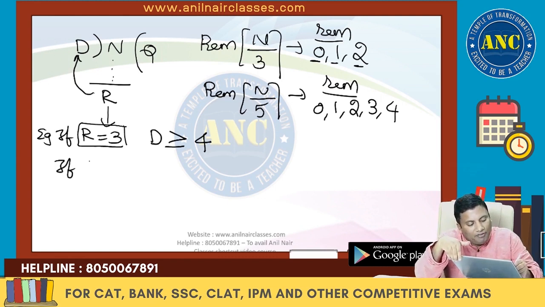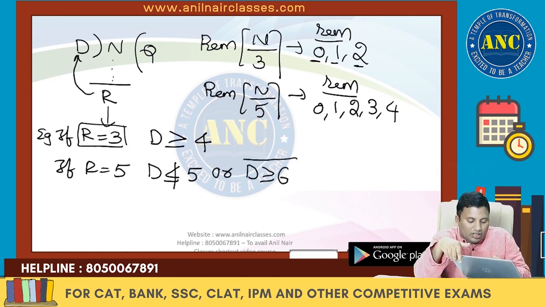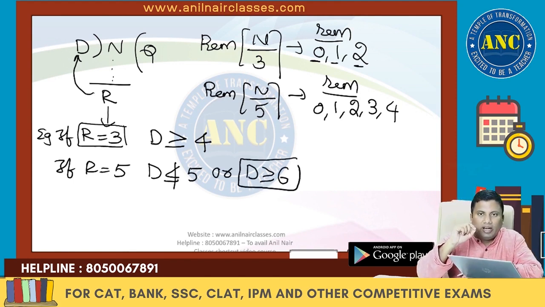Similarly, if a remainder is 5, the divisor cannot take any value less than or equal to 5, or in other words, d is greater than or equal to 6. Each and every key point I am mentioning, write down in your notebook, because if you miss this key point, you might take more time to solve a quantitative aptitude question. I hope it is clear.